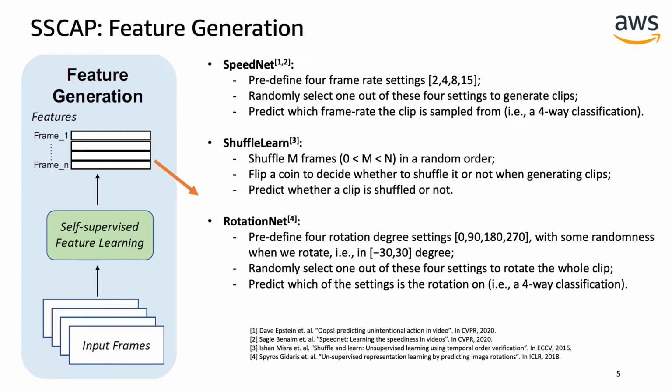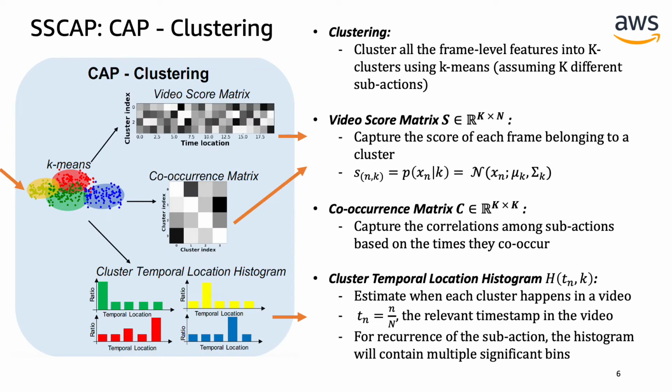In order to generate more distinguishable features for the task, we explore self-supervised learning methods. Specifically, we explore three types of self-supervised learning: SpeedNet, which augments and predicts different frame rates; Shuffle Learn, which randomly shuffles the video and predicts whether it's shuffled or not; and finally, RotationNet, which rotates the video and predicts the degrees of the rotation.